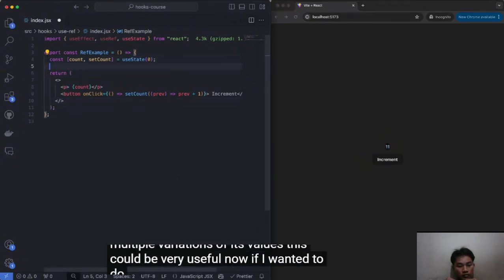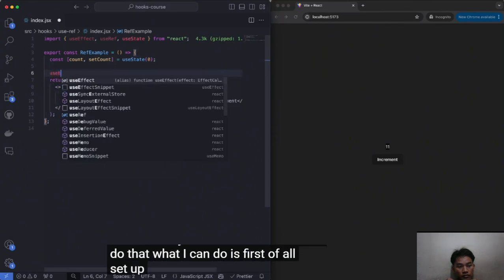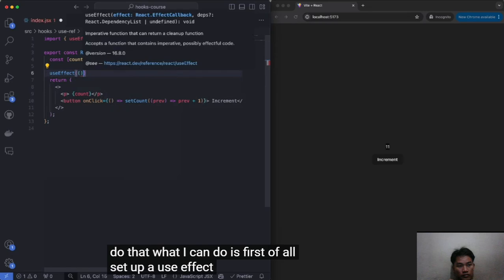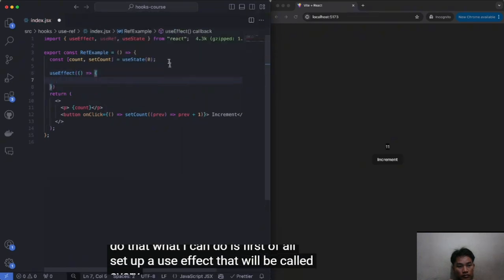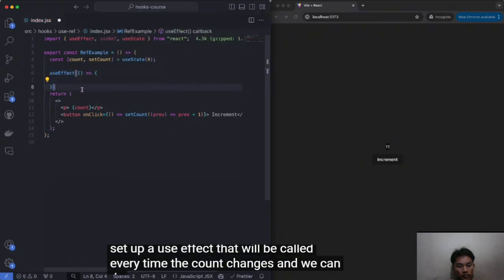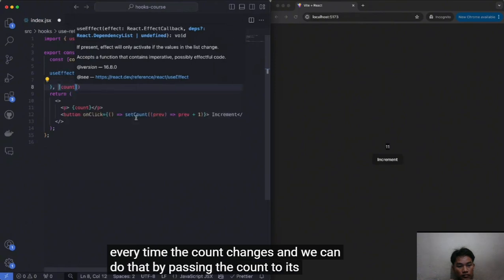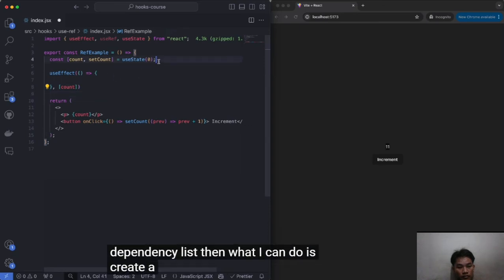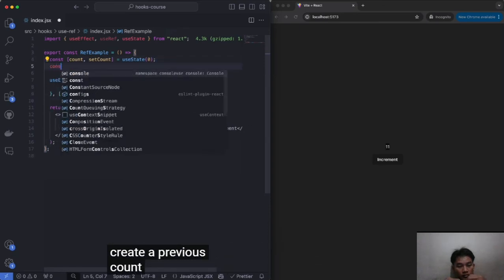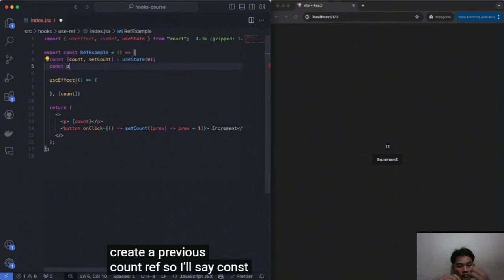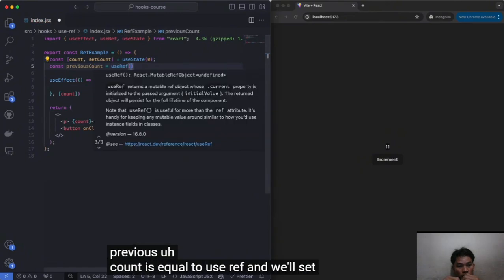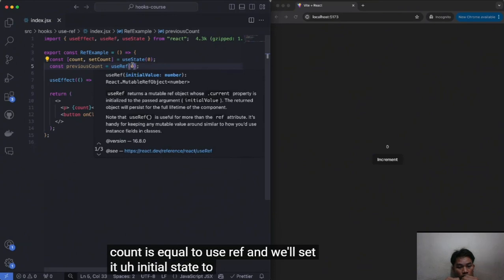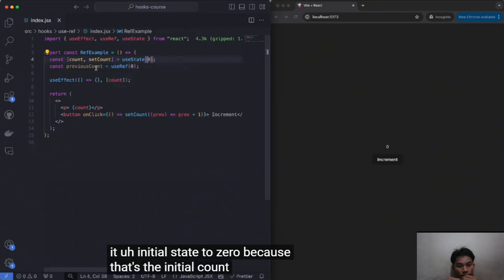Now, if I wanted to do that, first of all, I set up a useEffect that will be called every time the count changes, and we can do that by passing the count to its dependency list. Then I can create a previous count ref. So I'll say const previousCount is equal to useRef, and we'll set its initial state to 0 because that's the initial count.